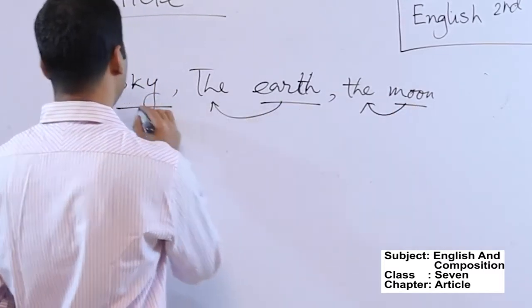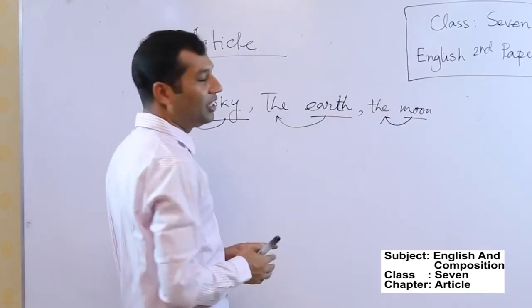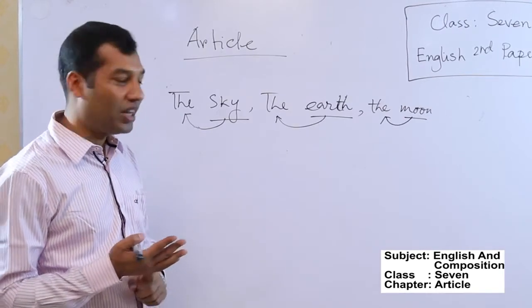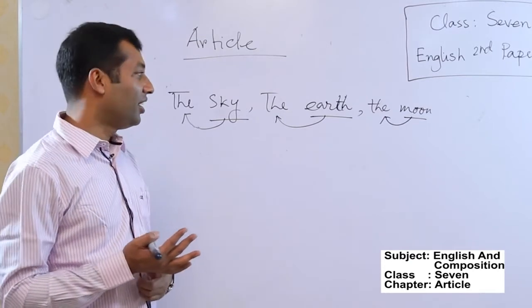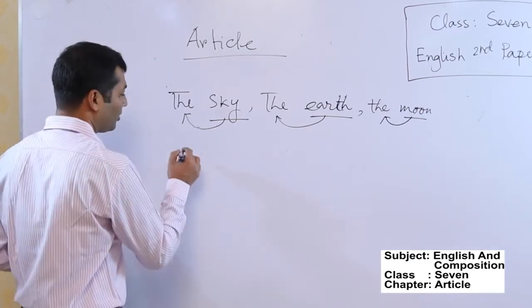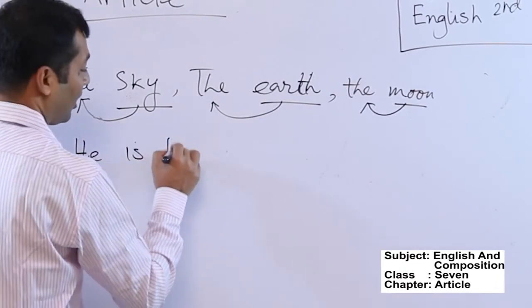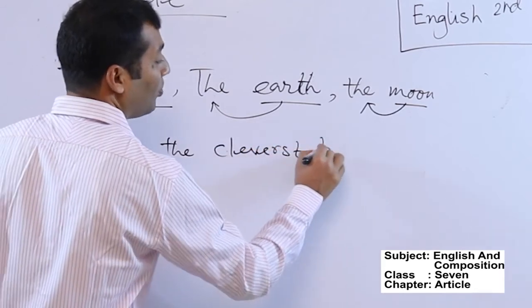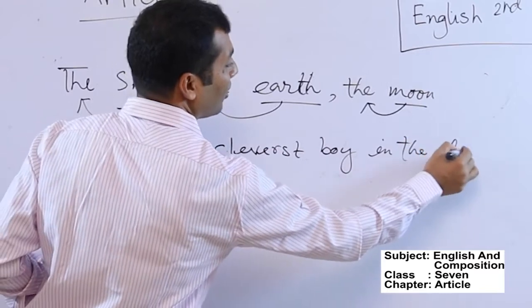You know that degrees are of three kinds: positive degree, comparative degree, and superlative degree. So the superlative degree always takes the article "the" before them. For example, he is the cleverest boy in the class.